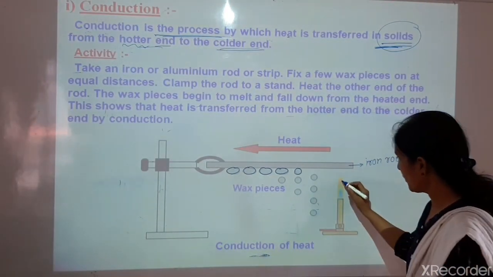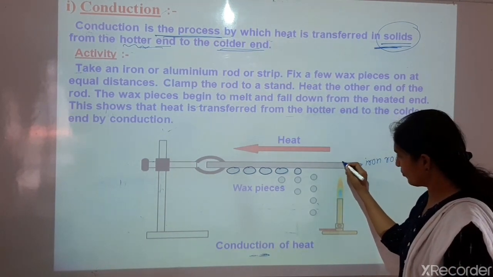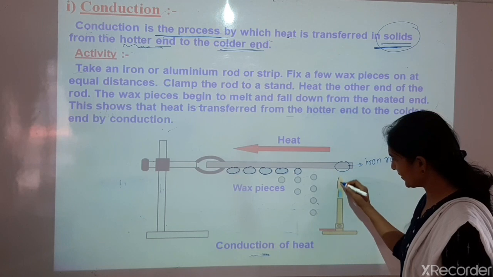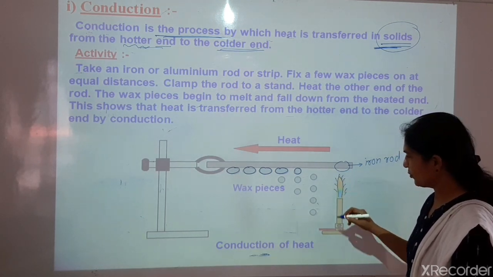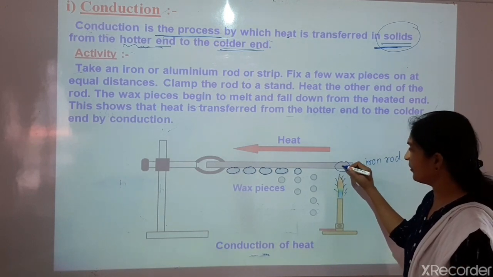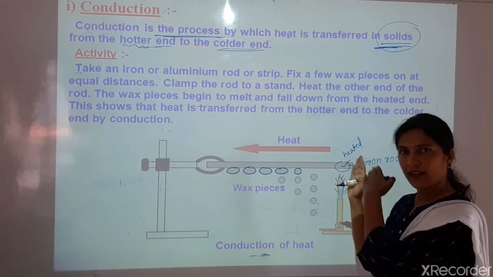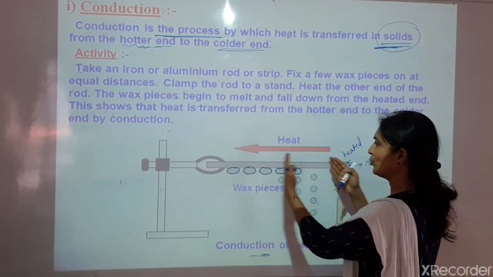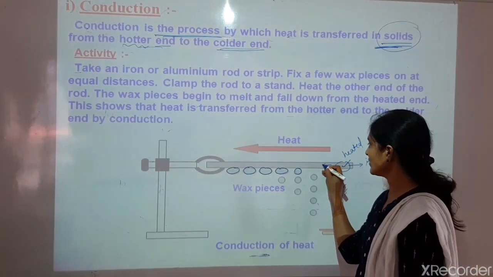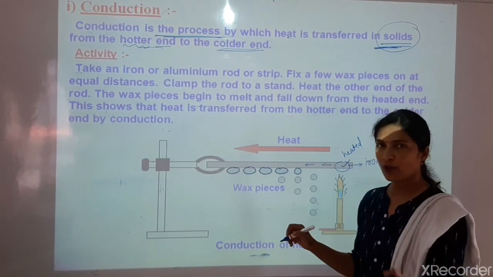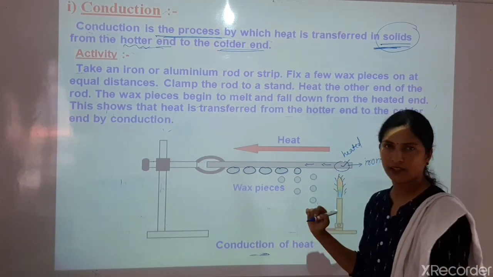Means when you place a lighted candle below one end of the strip, you can see this burning zone. This is the flame. By this flame, this end will get heated, and the heat will transfer from this hot end to cold end. Now this is the cold end. When the heat transfers slowly, the drop which is placed near the flame starts melting down.